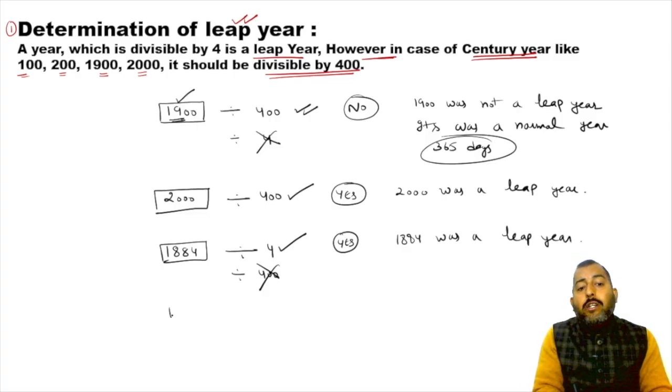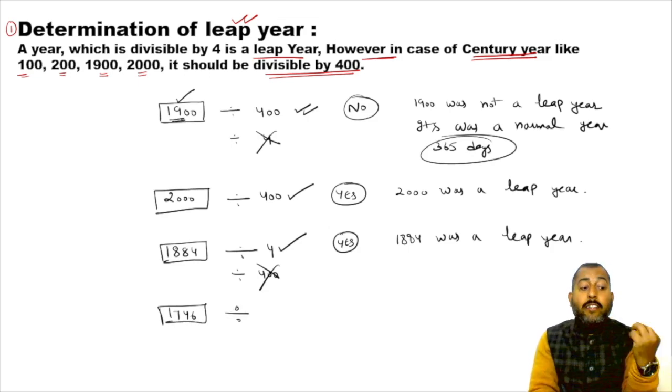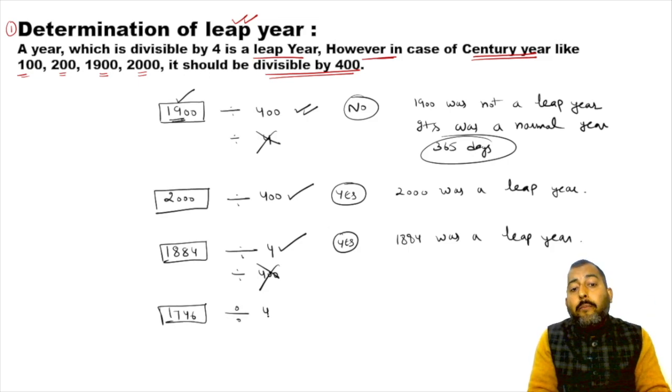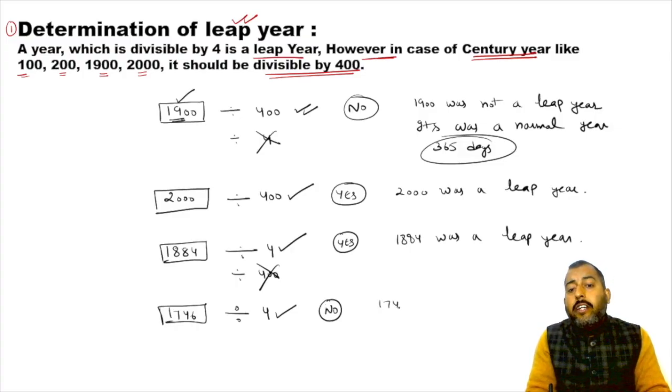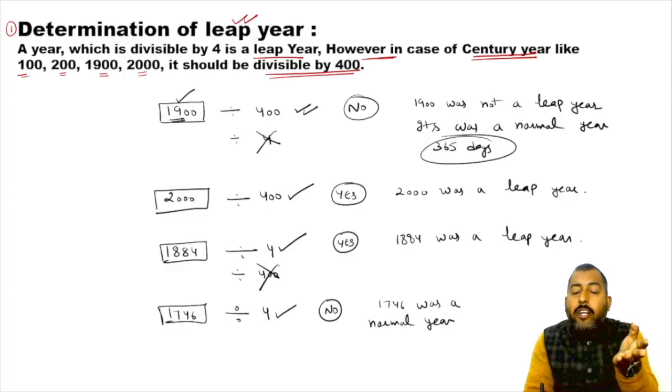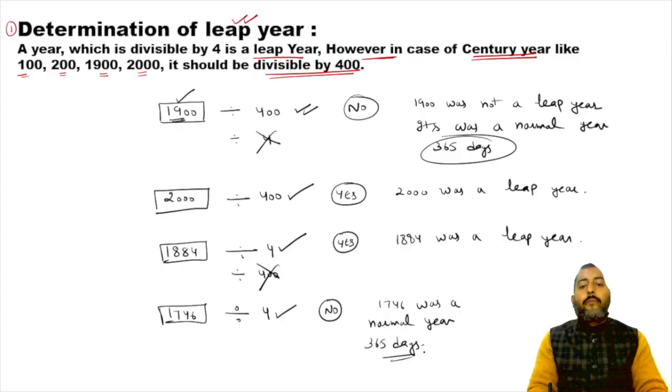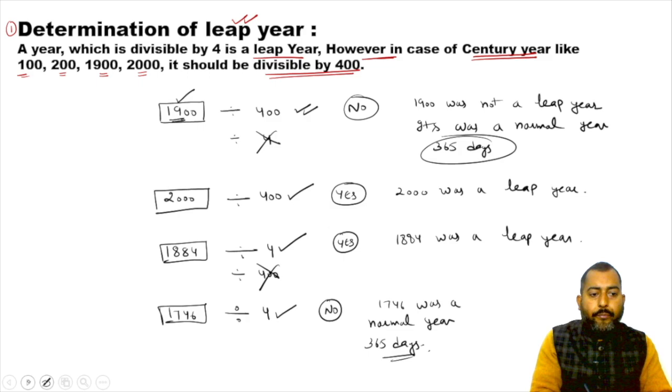Sir, what about 1746? So 1746 is a normal case. In case of normal scenarios, you will divide by 4. Now you know 1746 is not divisible by 4. So that is why 1746 was a normal year. Normal year you can say, general year you can say, right? Or ordinary year you can say, or you can say there were only 365 days in it. Understood, everyone? Let's move on.